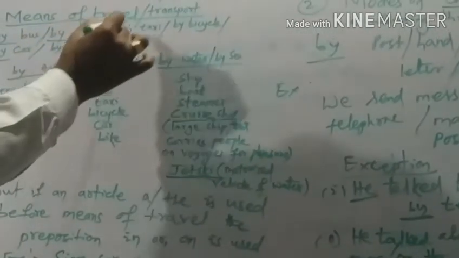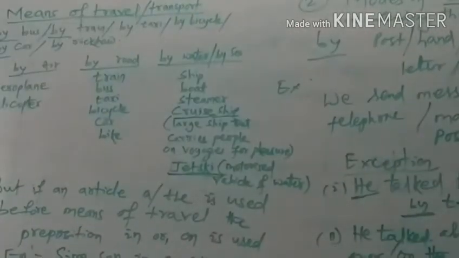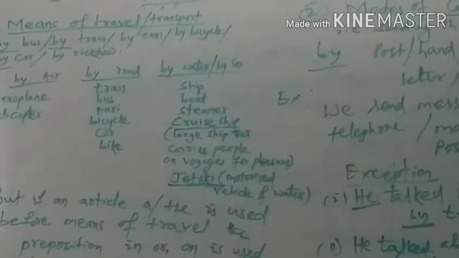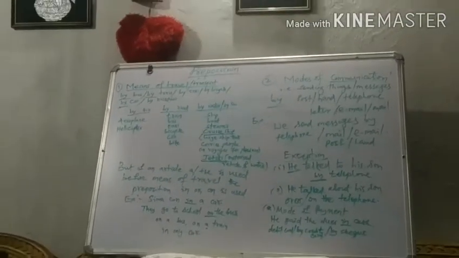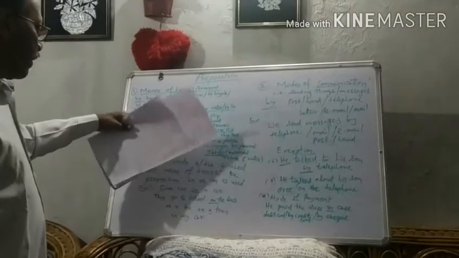So in case of means of travel or means of transport, in all the cases we have to use by car, by train, by taxi, by bicycle, by rickshaw. So here we have to remember that if it is a means of travel or means of transport, we have to use the preposition by.